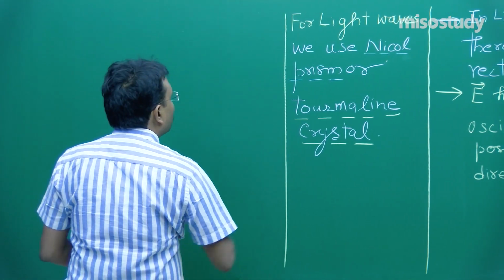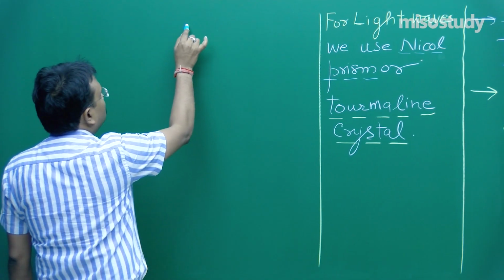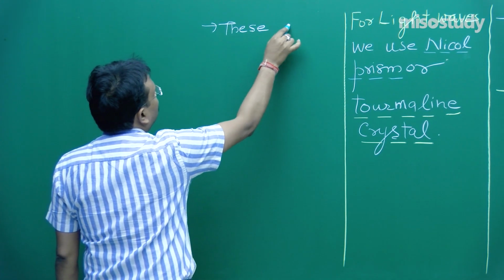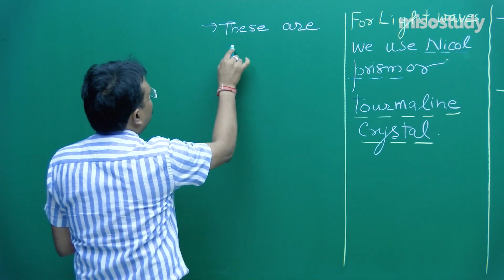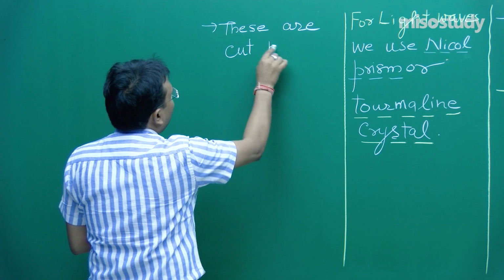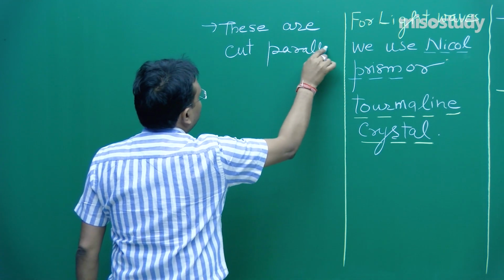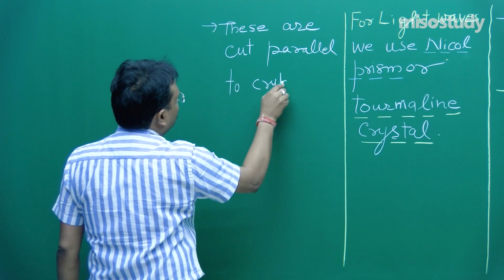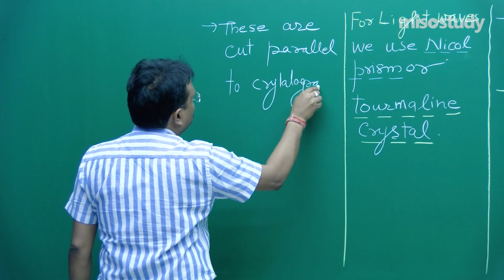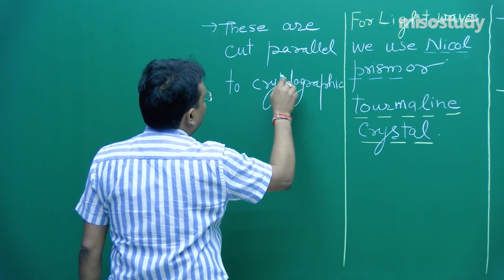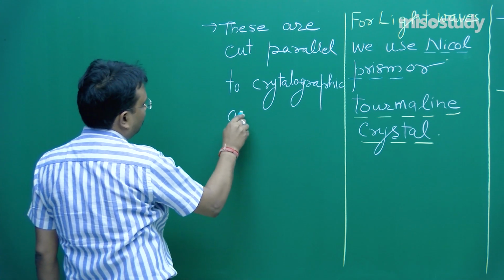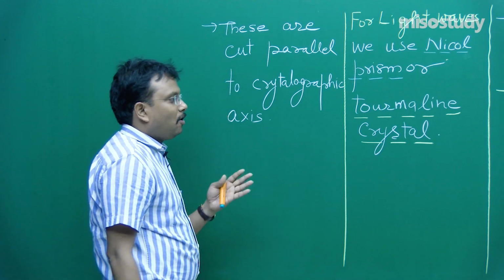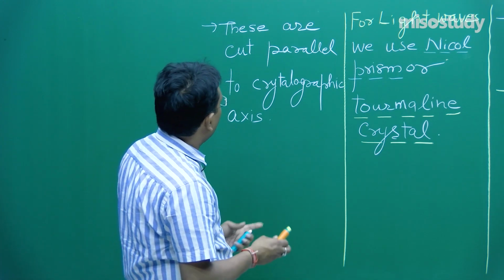Now, these are cut parallel to crystallographic axis, fine, and then they can perform same type of phenomena. I think I should mention it over here, lot of space is present.